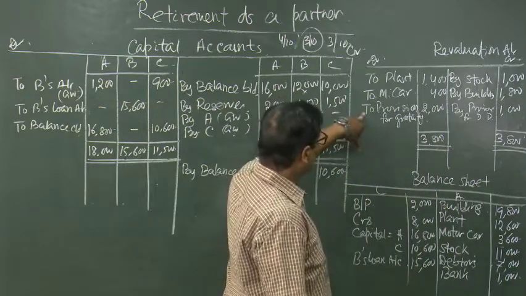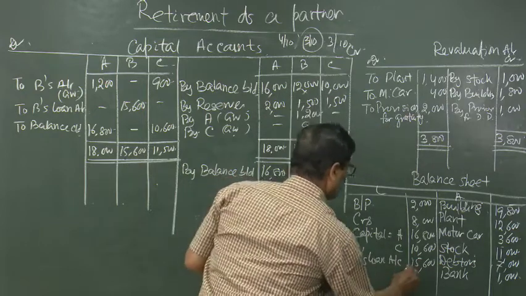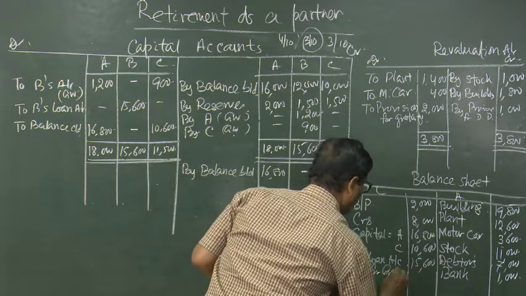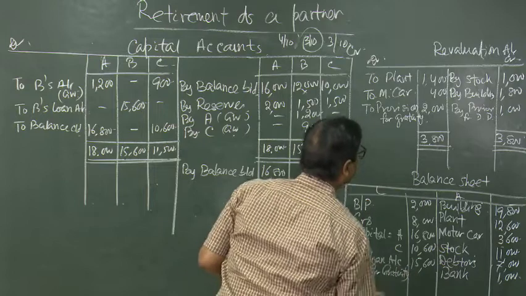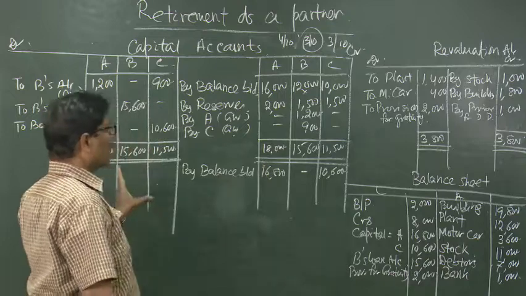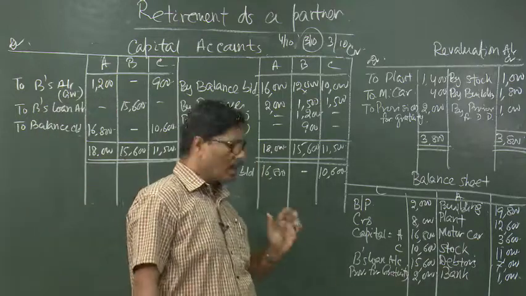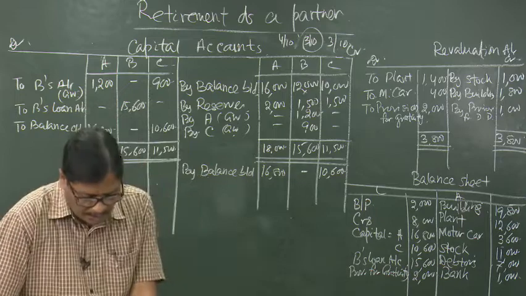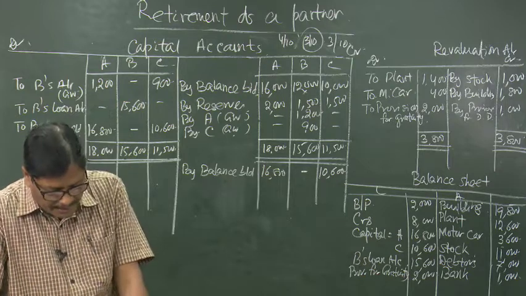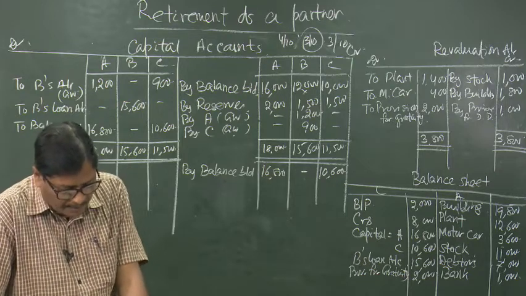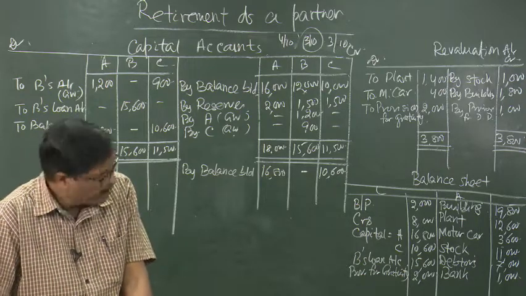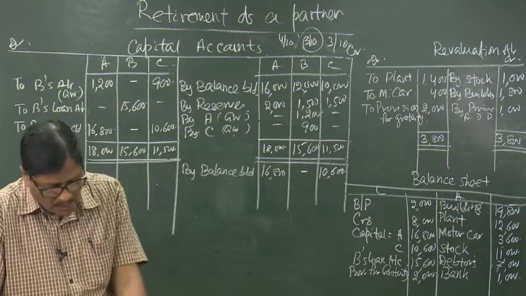Then coming to provision for gratuity, that will be a liability, 2,000. So, we have taken everything into consideration. Now, let us make the total and the balance sheet should be equal. We have taken A and C's capital accounts, that is 16,800 and 10,600. Then we have taken B's loan account 15,600, bills payable 2,000, creditors 8,000 and provision for gratuity 2,000.